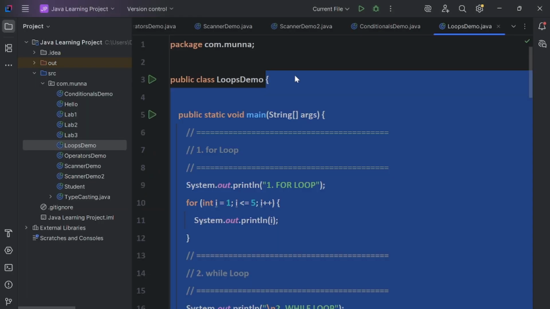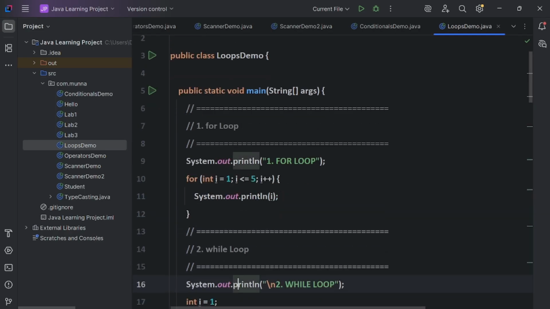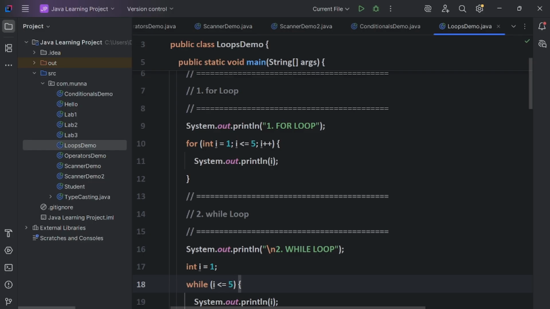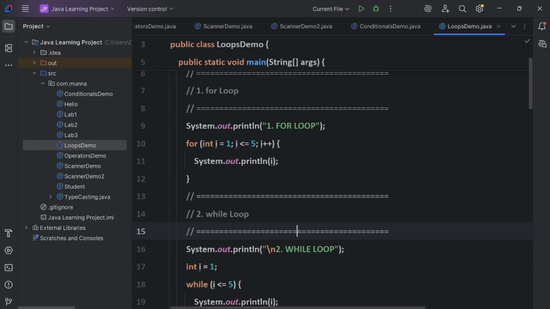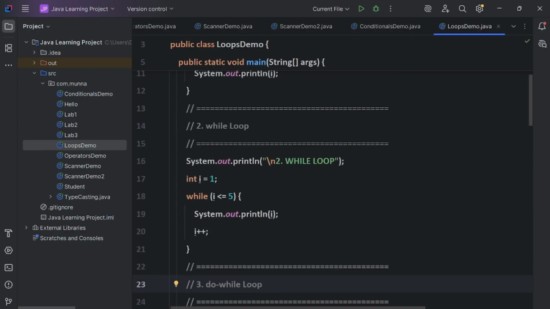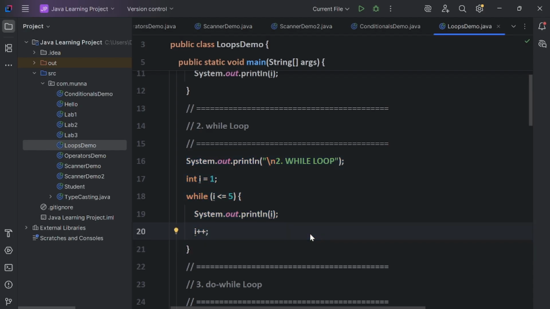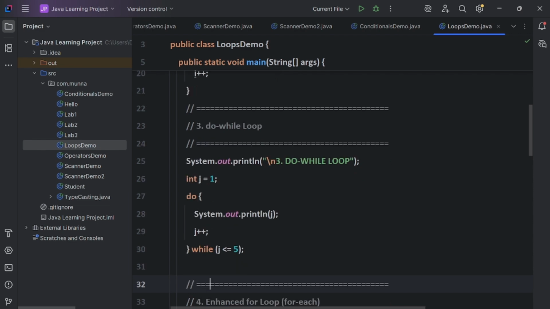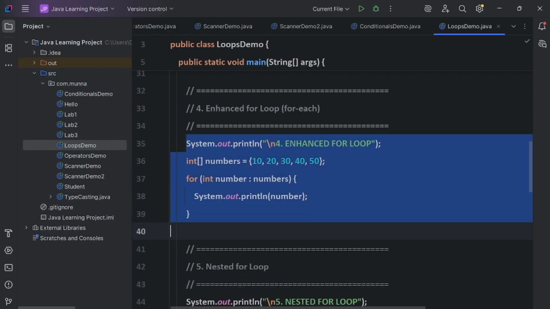So here I have implemented the LoopsDemo class, guys. I have implemented all the loops like for loop and while loop. See, this is the for loop I have implemented, and this is the while loop logic, guys. You just write it yourself, implement it, and check the output, guys. And this is the do while loop I have implemented, and this is the enhanced for loop.